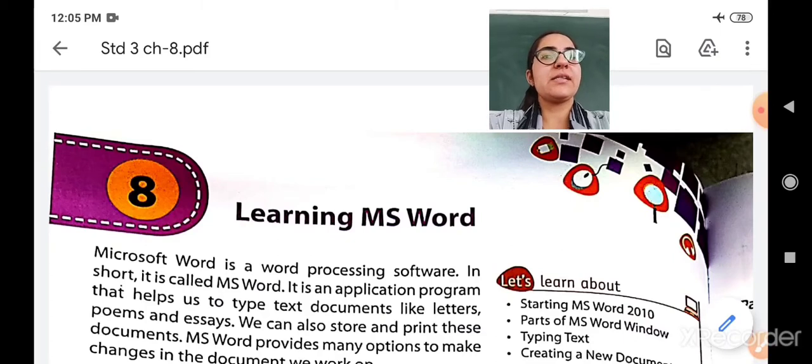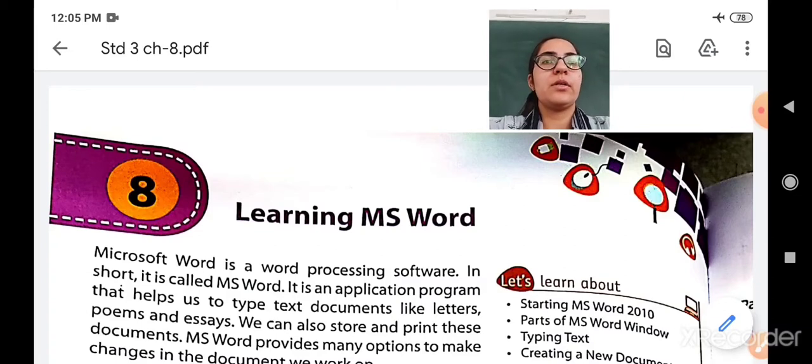So in the previous class we have already finished our chapter number 7. So today we are going to continue with the chapter number 8, that is learning MS Word. So first let us see what is MS Word.